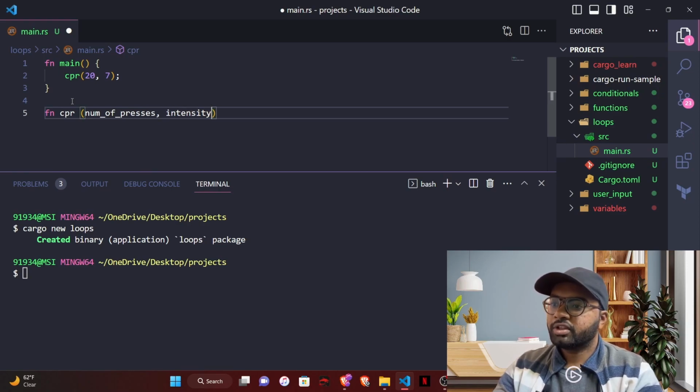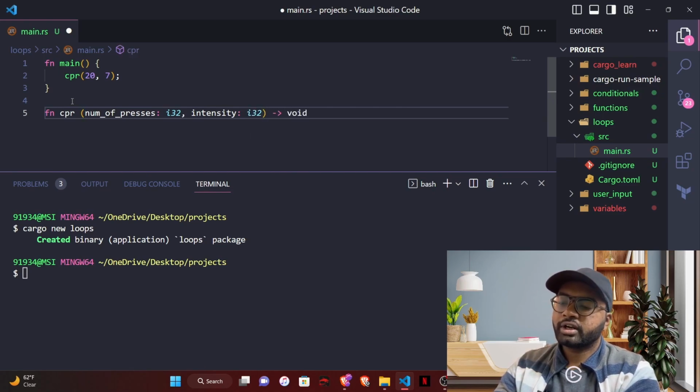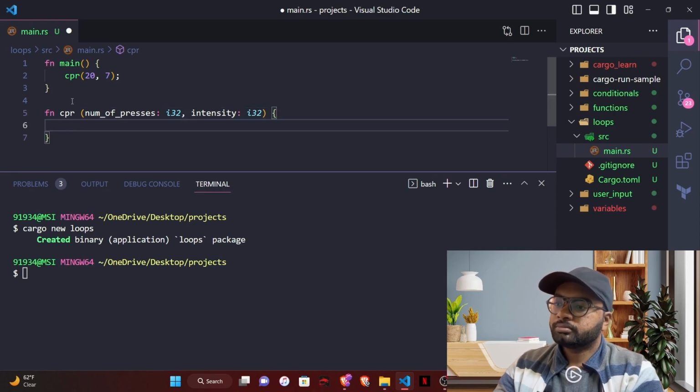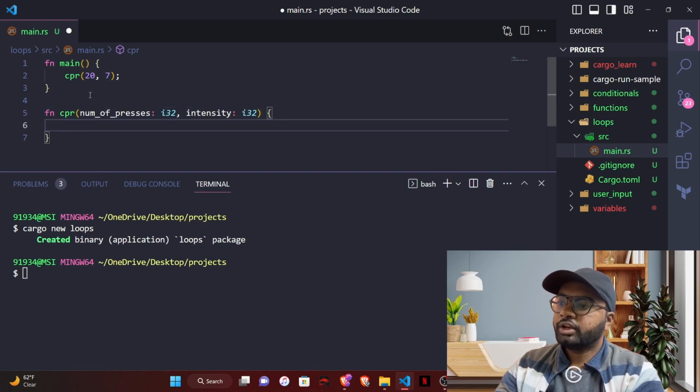What is the type of these parameters? Both are i32 because both are numbers. And what is the return type? Currently there is no return type, we are not returning anything, so it's void. We don't need to give anything right now. So you can give the name of the function like this, and you can use it inside the main function, because since this is a compiled language, everything is compiled first and then gets used.